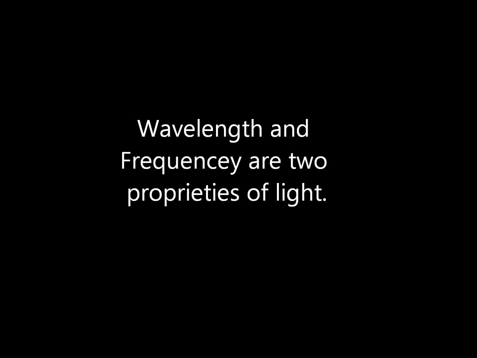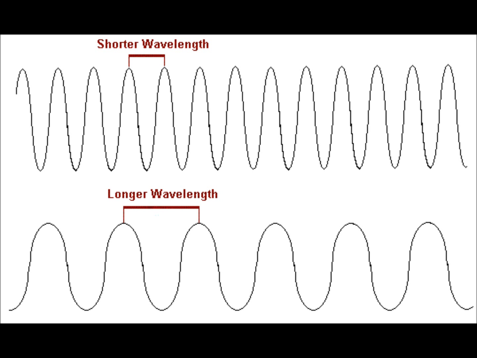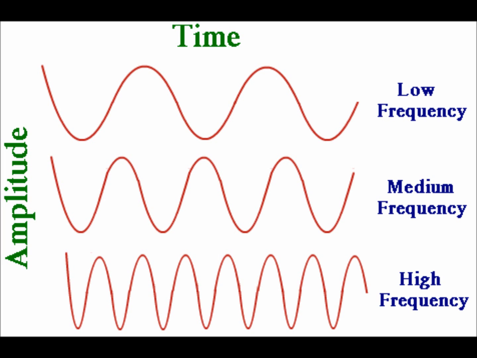Wavelength and frequency are two properties of light. A wavelength is the distance between adjacent peaks, and a frequency is the number of wave cycles that travel past a fixed point per unit of time.